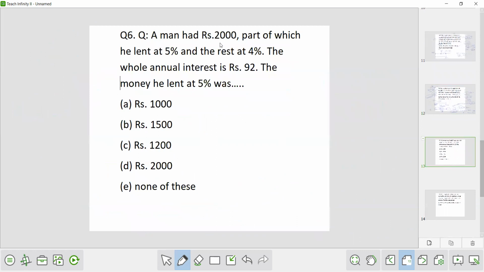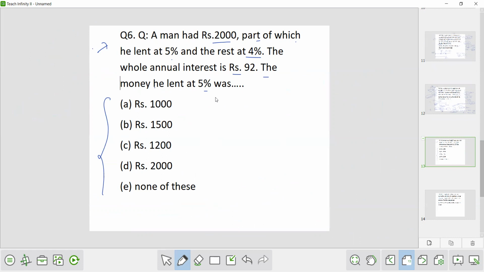A man had rupees 2000, part of which he lent at 5% and the rest at 4%. The whole annual interest is rupees 92. The money he lent at 5% was. Now for this question, I will explain you the two methods. One is the mixture and alligation part, and the other is the simple method.